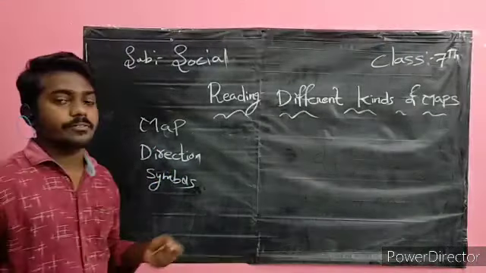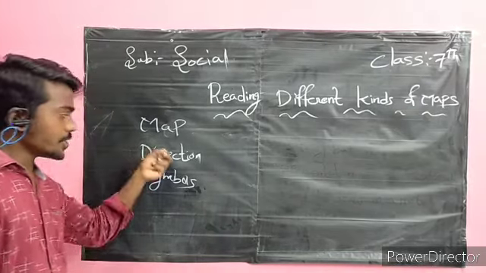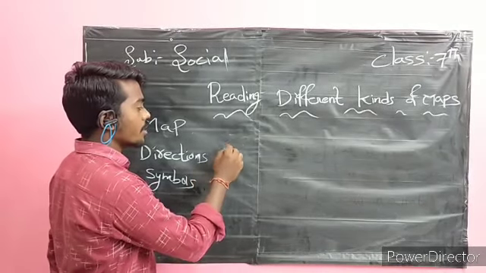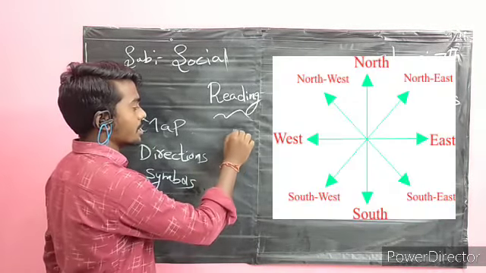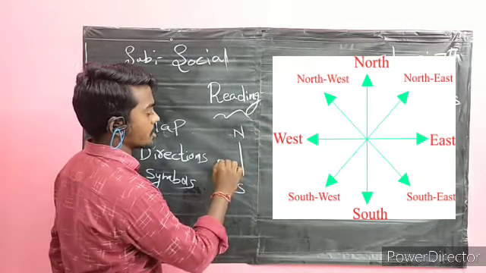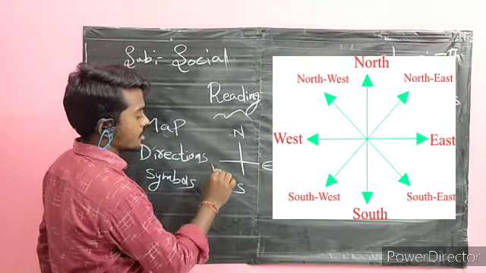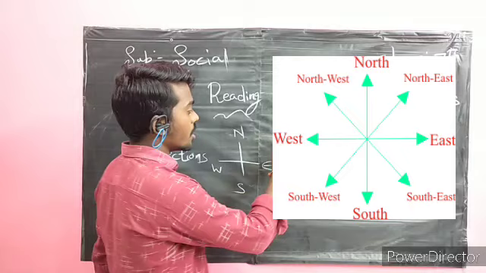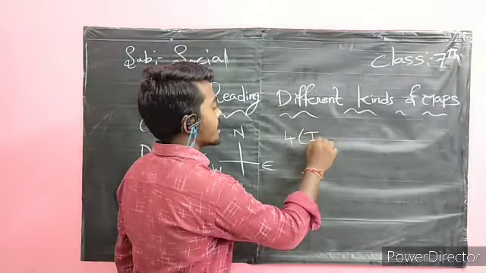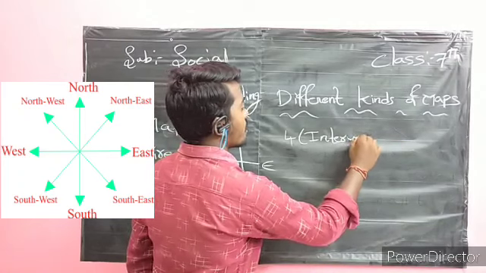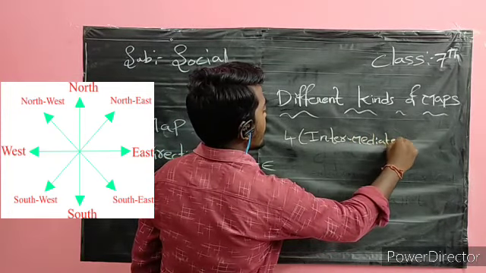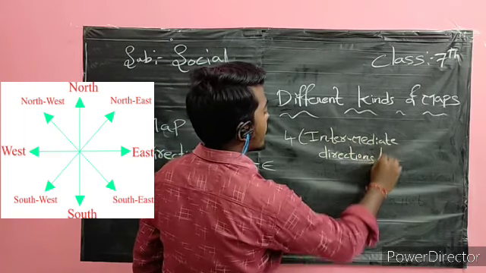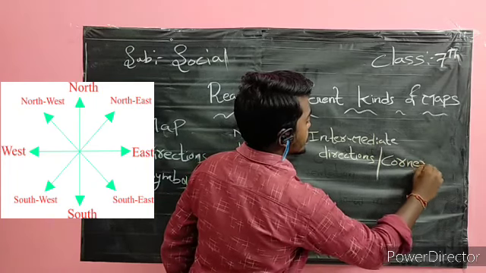Just now I told what is meant by map. Coming to the directions, you already know how many directions we have. We have 4 directions: north, south, east, west. And again we have 4 intermediate directions, also called corners.